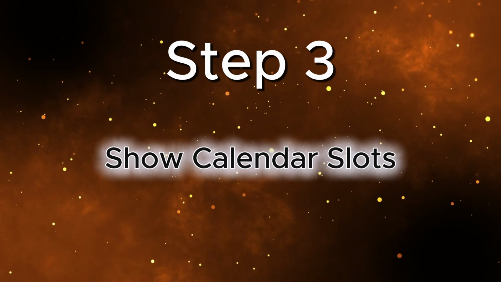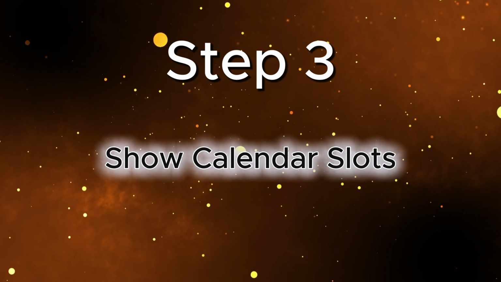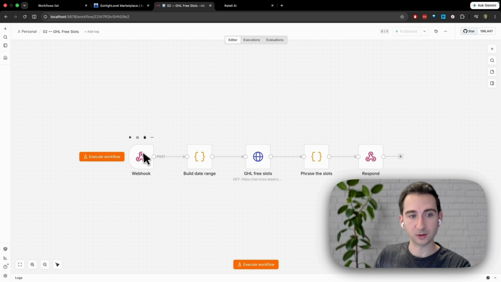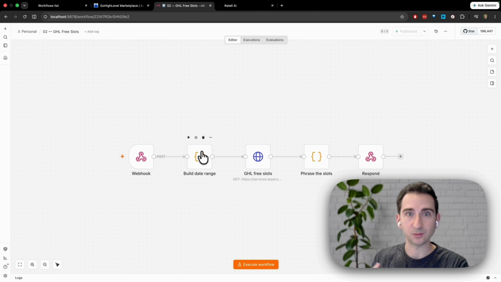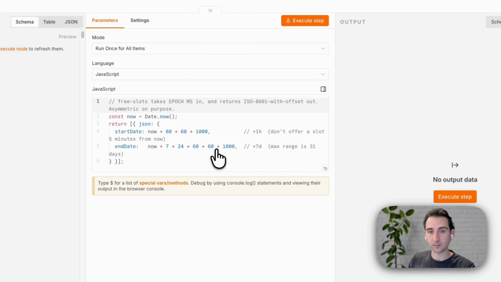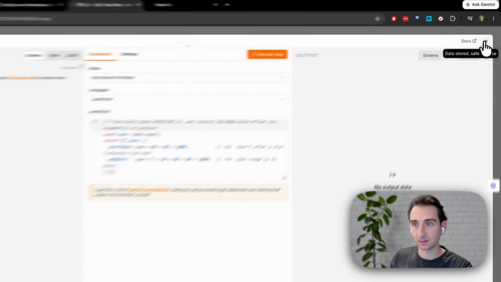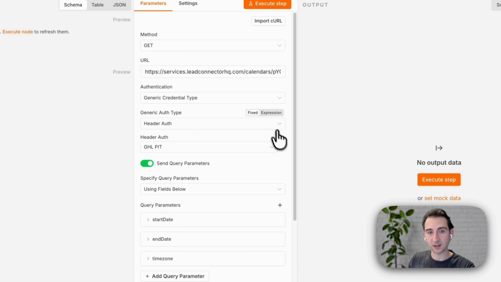Step 3 is the calendar availability workflow. This is an n8n workflow that is triggered during the phone call with the lead and returns the free slots on the schedule. So we start off with a webhook that is triggered by the voice agent. Then we're going to build out a date range. This is just a set of days we want to check for availability. In this case, I just set it to be 1 week out. We don't want to offer a slot in the past or in the next hour, and we end it plus 7 days. Then we call Go High Level to check the available slots.